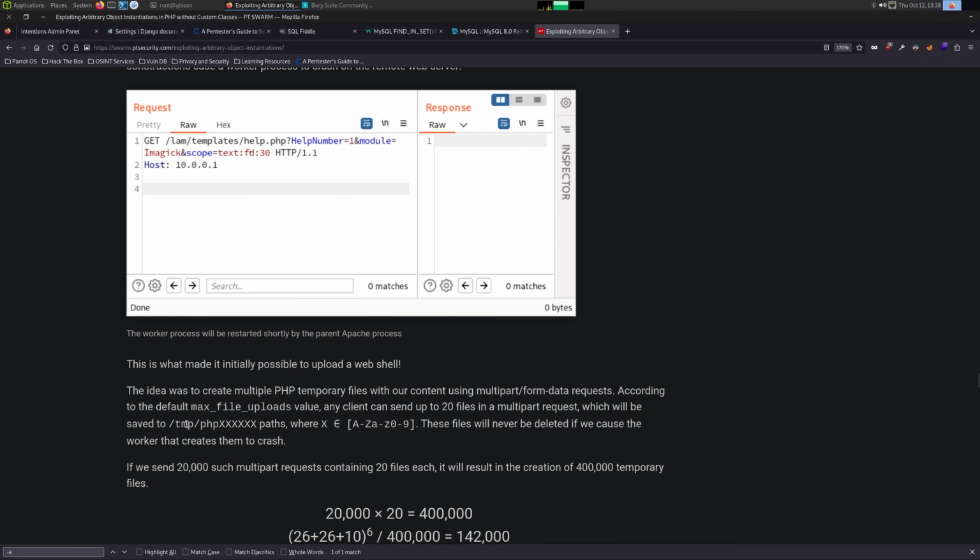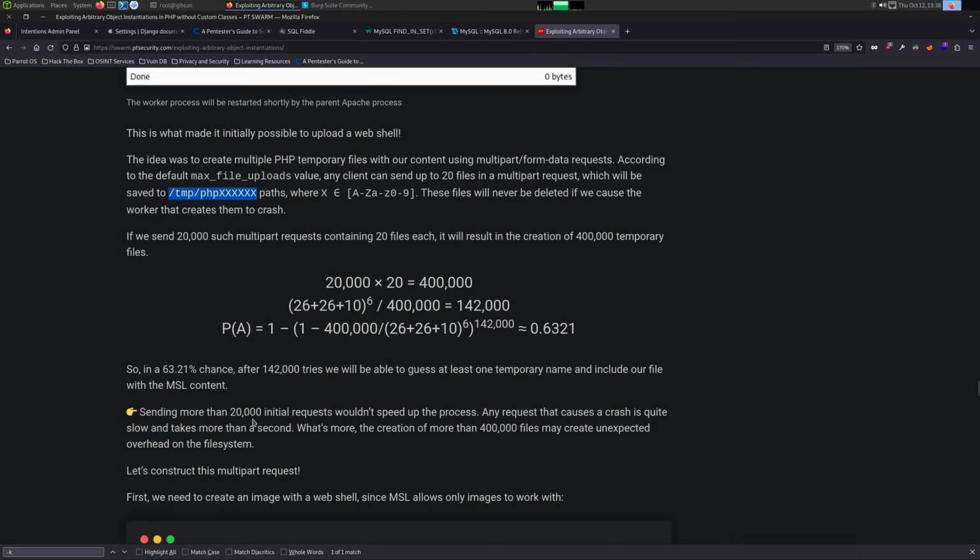So right here, they're talking about how you can crash the worker process in ImageMagick. And when you upload a file in PHP, it writes that temporary path to /tmp/php followed by a random 6 characters. So you could just crash it 20,000 times and then you'd have a realistic chance of guessing this. And this could be anything you put into it. So you could just put a shell into it, and then if you had an include, you could jump over to it. But nowadays you don't need to upload files for an include. You can just exploit it right away. But we don't have an include statement.